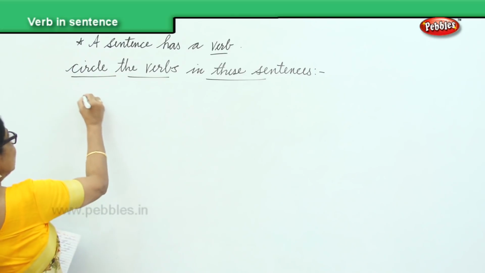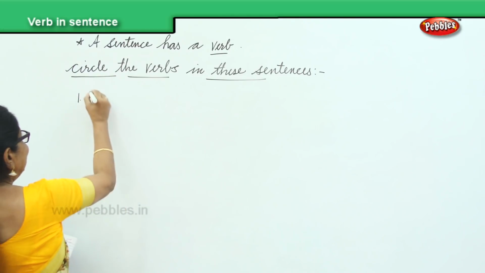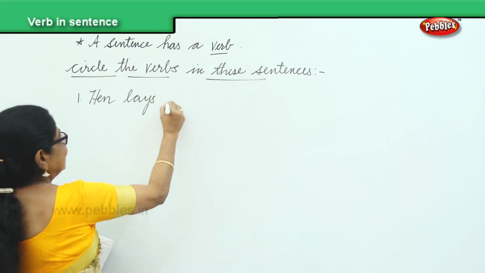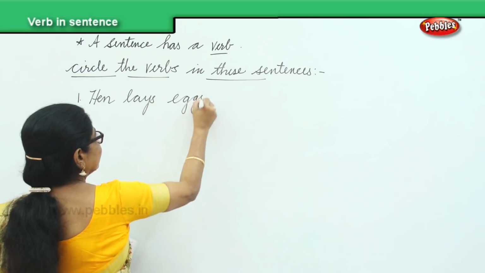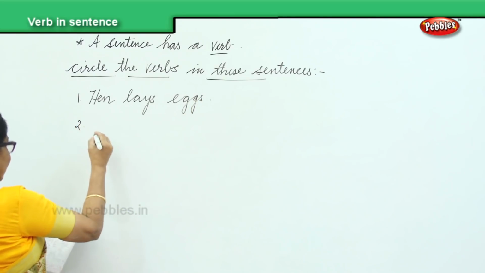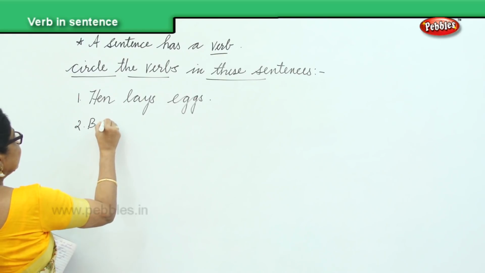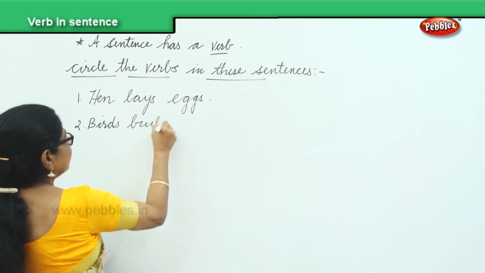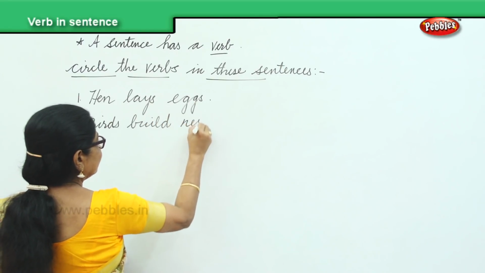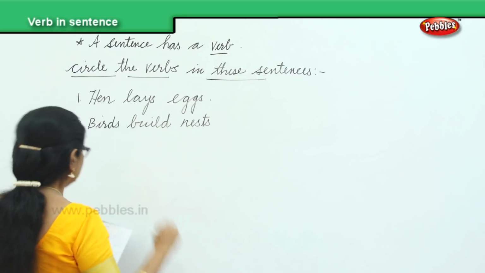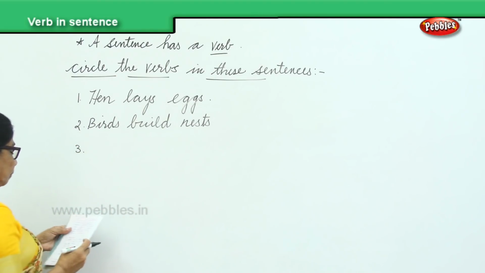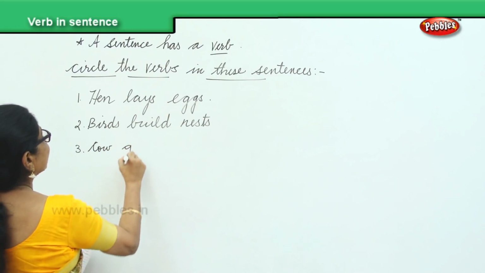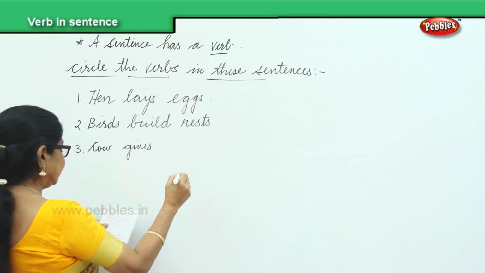Okay. First one. Hen lays eggs. Birds build nests. Next. Cow gives milk.